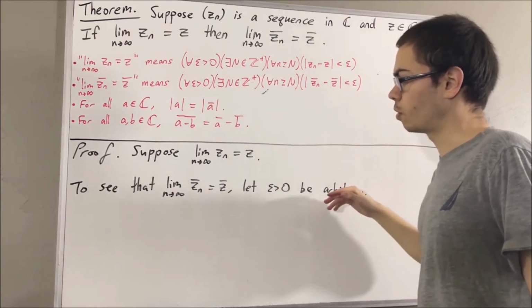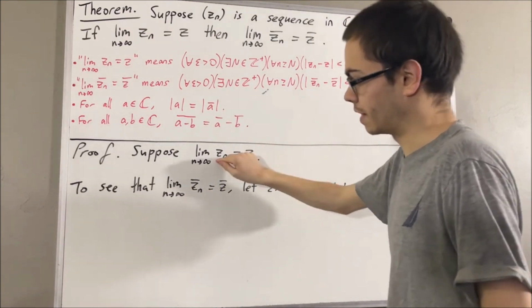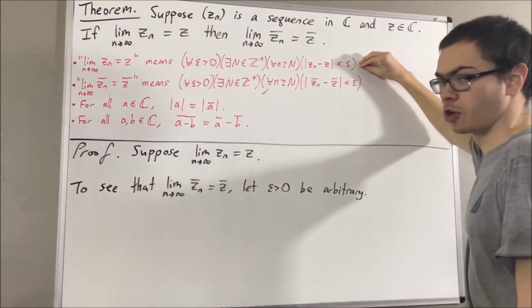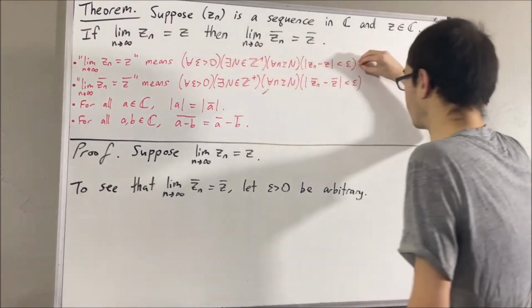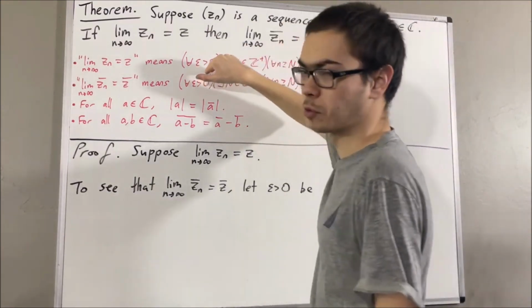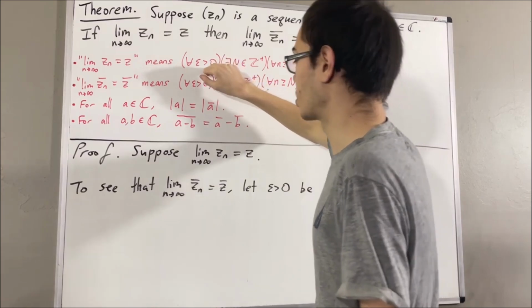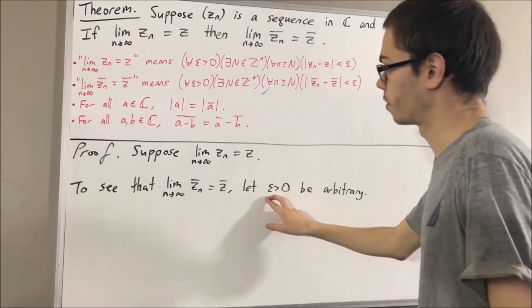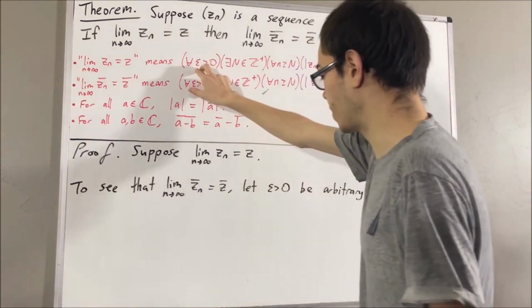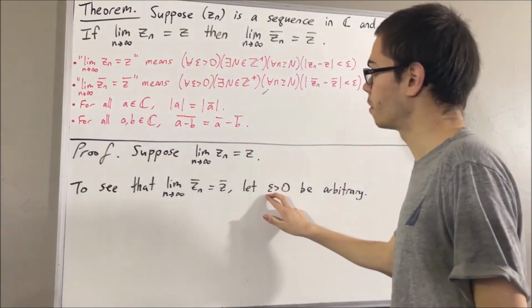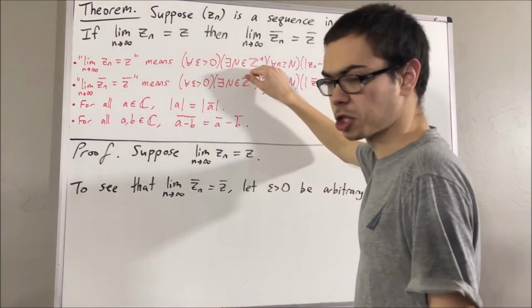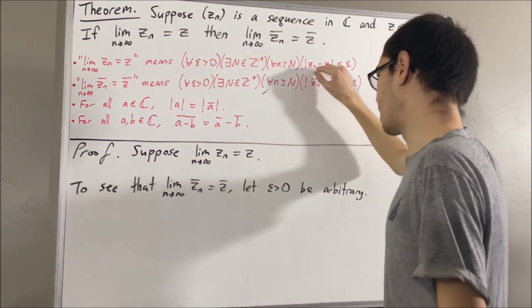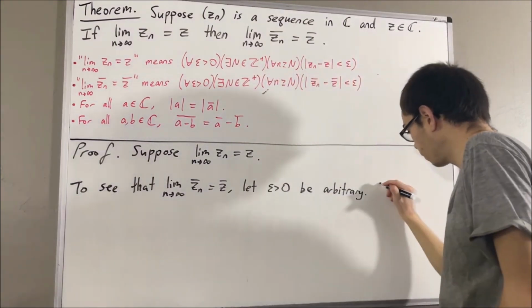How do we do that? Well, since we know that Zn converges to Z, this means we are given that this first statement is true. And this first statement works for every positive real number. So in particular, it must work for the positive real number epsilon that we just introduced into our proof. So taking this positive number to be the epsilon in our proof, we have that there exists a positive integer capital N, such that for all n greater than or equal to capital N, the absolute value of Zn minus Z is less than epsilon.